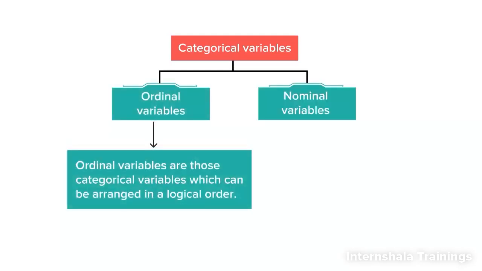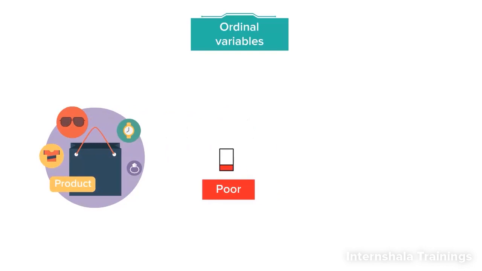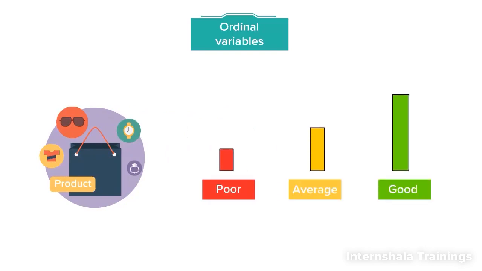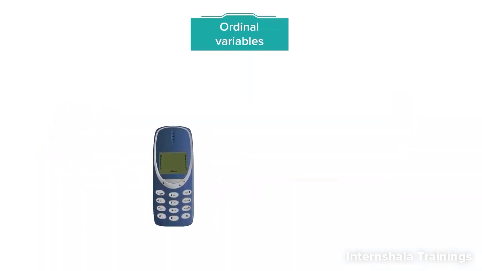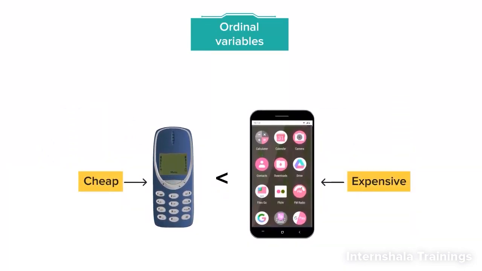Ordinal variables are those categorical variables which can be arranged in a logical order, that is, they can be ranked in ascending or descending order based on their values. For example, the rating of a product when we express it in terms of poor, average, good. We know good is greater than average, which is greater than poor. Similarly, if the price of phone is expressed as cheap or expensive, we know that expensive is greater than cheap and so on.